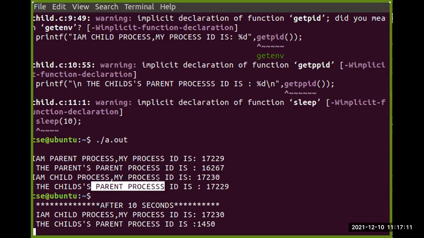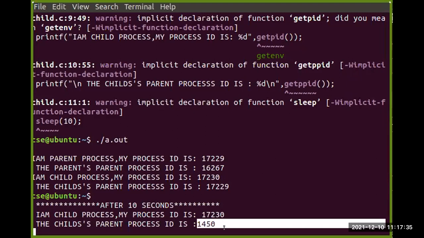So for this parent process we are getting 17229, but the child process, which is my first creation, is 17230. After certain time we find that the parent process was dead, meaning 17229 is not there, and we find some other process ID called 1450.